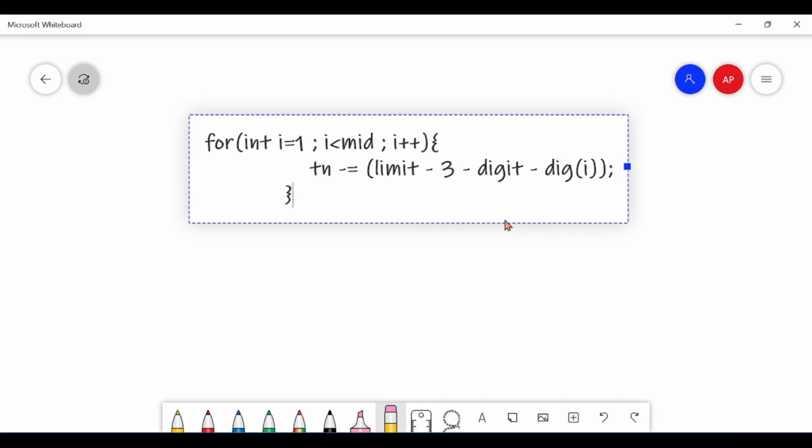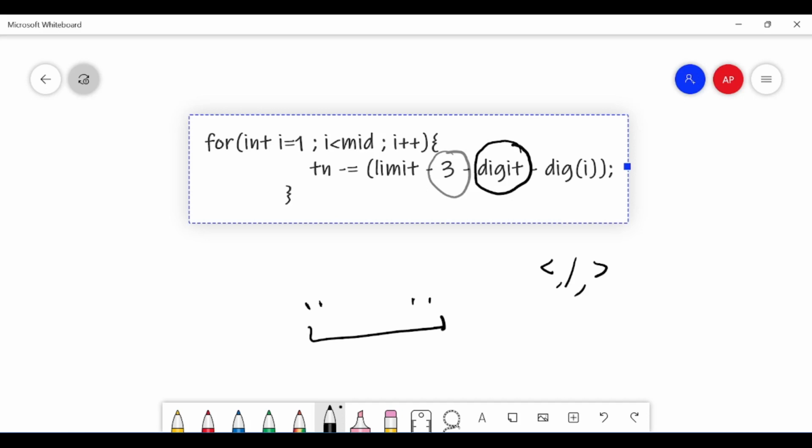So the length of all these strings from 1 to mid minus 1, if it is indexed from 1, should be like this. If this is my current string, then it has 3 characters, these and these 3 characters, so this will be this. Digit is the number of digits of mid, because the length is mid, so here the length of b is mid.